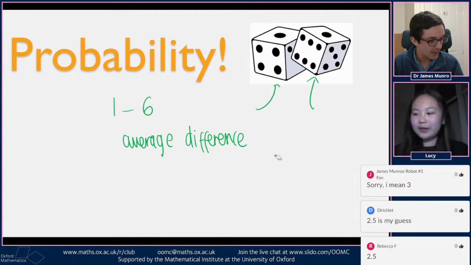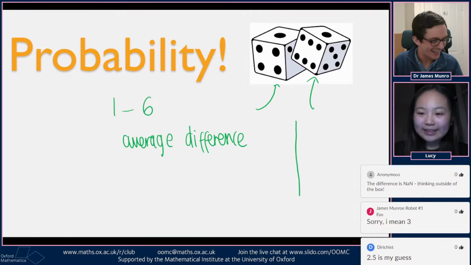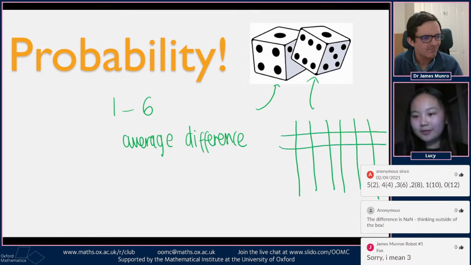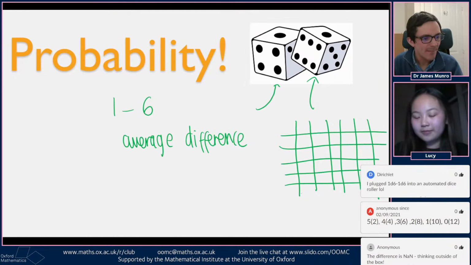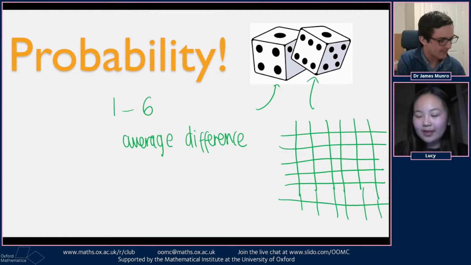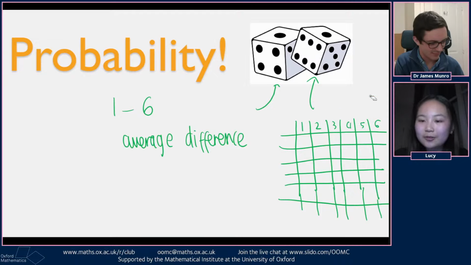Can we go into the table then? Let's do a table. Someone suggested that we do a table, so we have a two-way table. If we consider the first row along this axis, we have 1, 2, 3, 4, 5, 6, and then the second row along here, 1, 2, 3, 4, 5, 6 again.